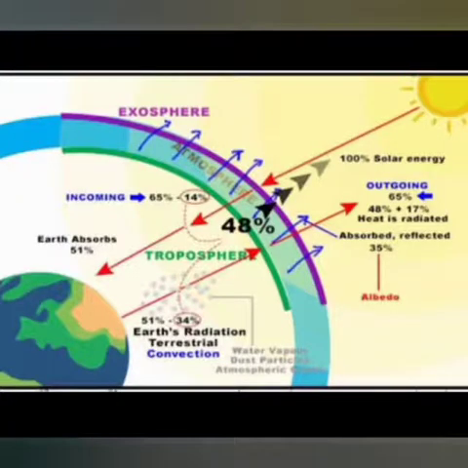Now come to the diagram. For example, suppose 100% solar energy is received at the top layer of the atmosphere. It means 100% of the short wave solar radiation, the solar energy, is heating the exosphere. From here, some part of the energy enters the atmosphere and some is reflected back and absorbed. So let's assume that the reflected energy is 35%.